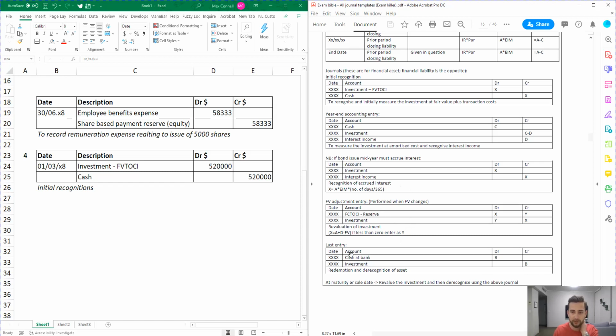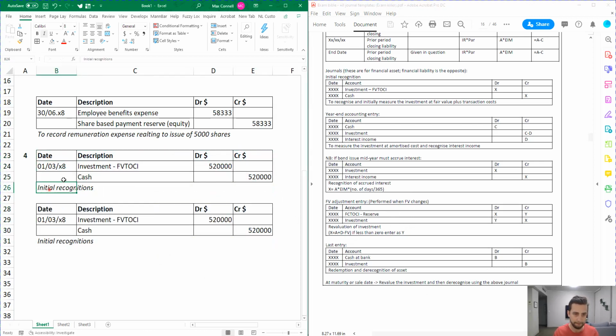What is applicable here is this fair value adjustment entry. That's when there's a change in the fair value of the underlying asset. So we need to actually post this journal as well. I'll put the description in there.